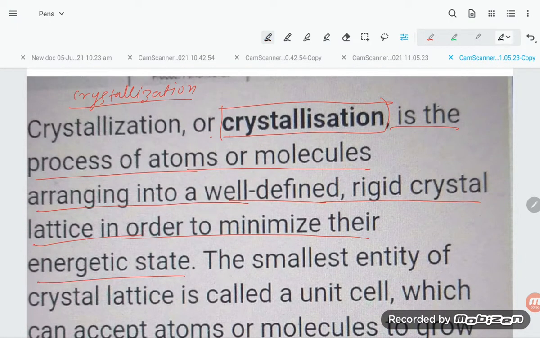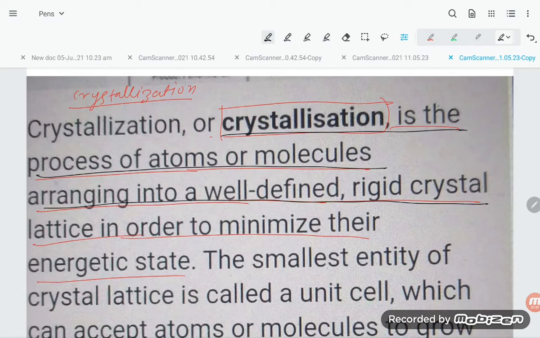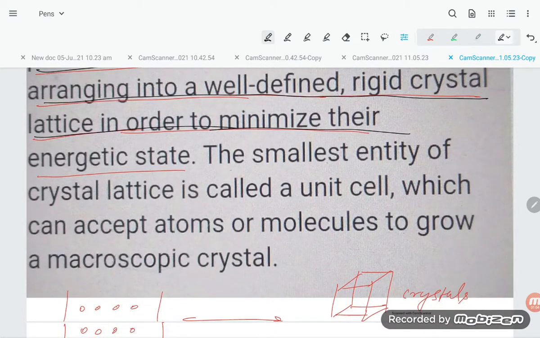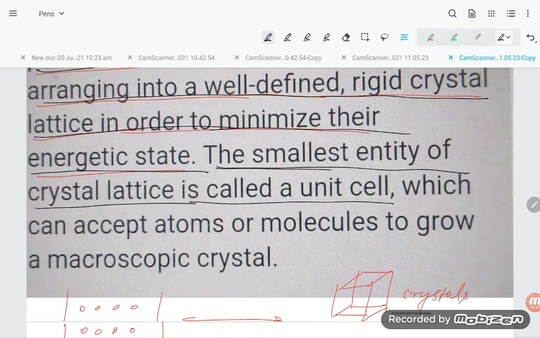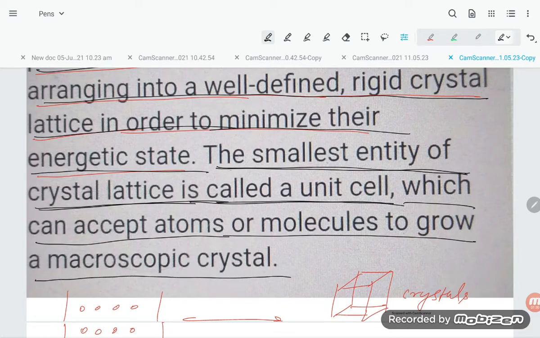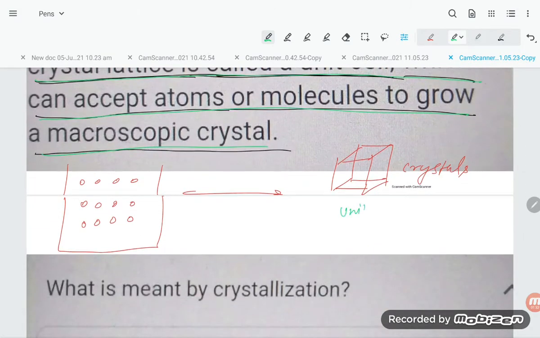So crystallization is the process of atoms or molecules arranging into a well-defined, rigid crystal lattice in order to minimize their energetic state. The smallest entity of the crystal lattice is called the unit cell, which can accept atoms or molecules to grow a macroscopic particle. Keep in mind, students, that is what is known as the unit cell.